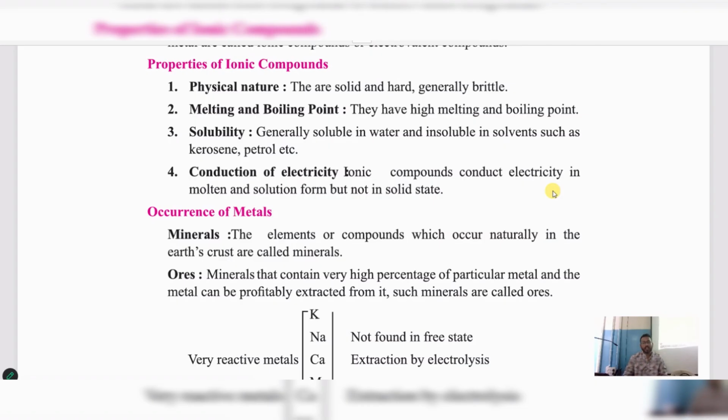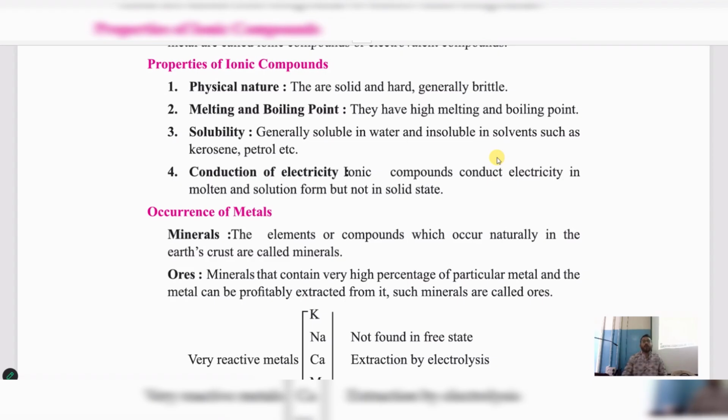Here the physical nature is they are in solid state and also they are hard. As soon as you see the ionic compounds, they will be hard, they will be solid and generally brittle. What do you mean by brittle? Brittle means it will be easily broken. Understood? For example, you take a glass, you drop the glass, it breaks into small pieces. You don't need to apply any external pressure to break that. It is hard, but they are generally brittle. They can be easily broken.